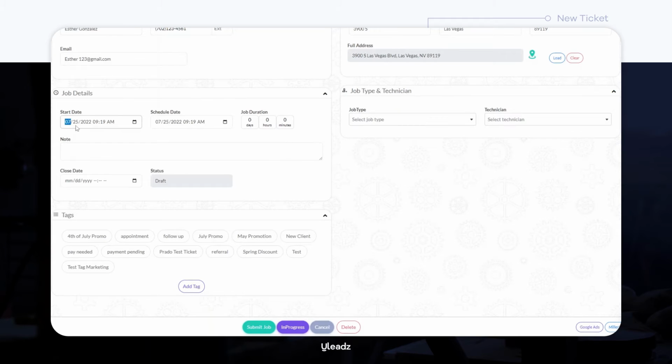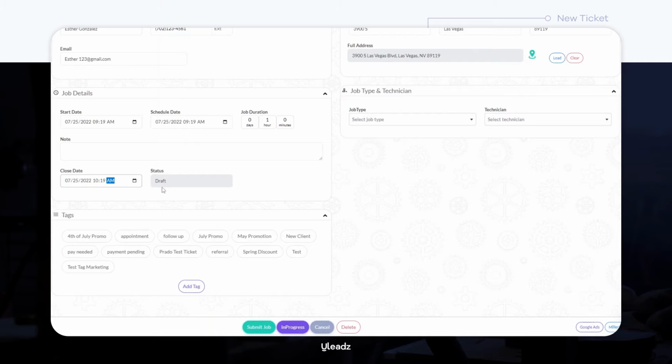For the job details, you can edit the start date and time or the scheduled date and time should this be a scheduled activity. Should there roughly be a particular time the job should last, you can specify that in the days, hours, and minutes boxes below. Any notes you might have can be added as needed in the note box. The close date can be adjusted, and since the job associated with this ticket will only take about 1 hour, we can set the close date on the same day the job was set to start.